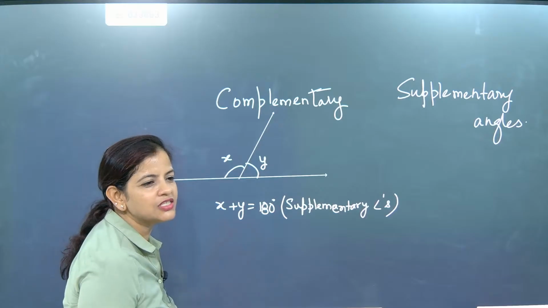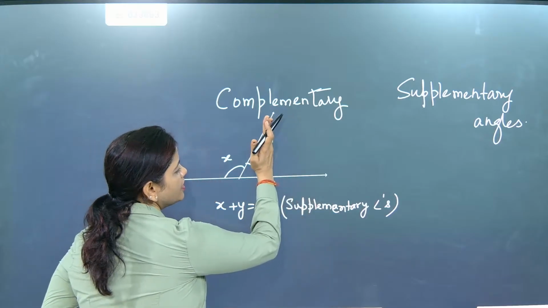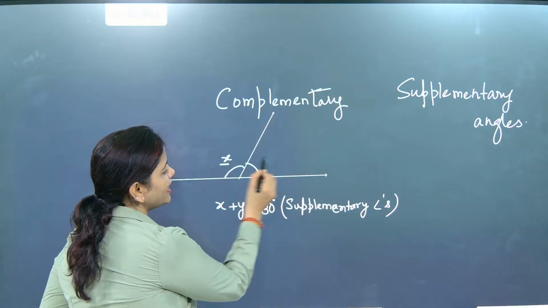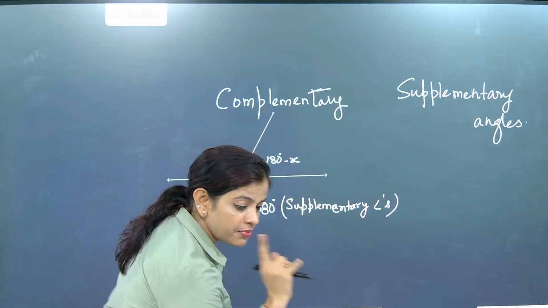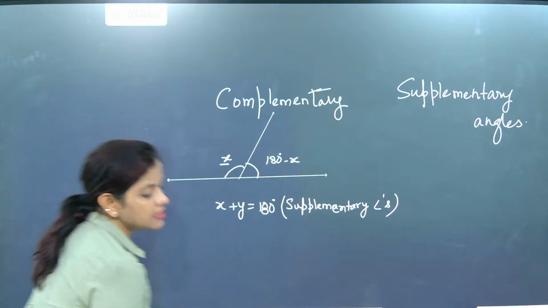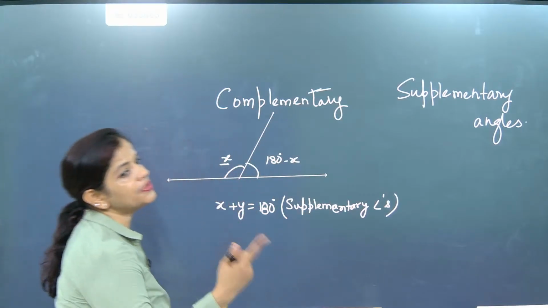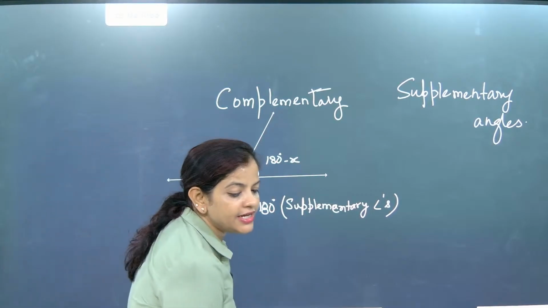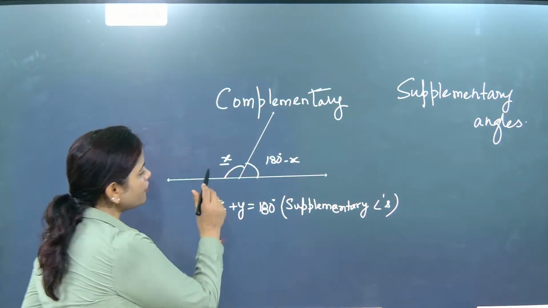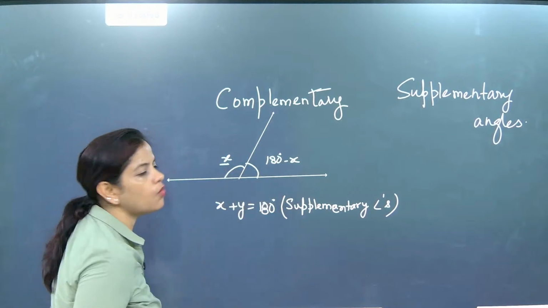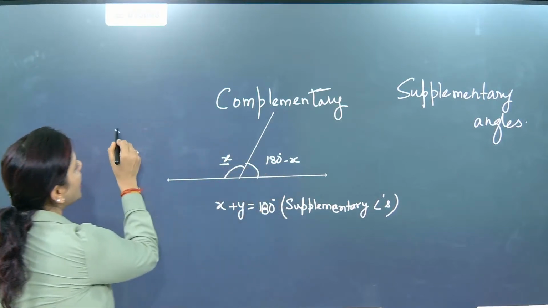If somebody asks you, one angle is the supplement of the other means, in a shortcut way, if I write x here, this one will become 180 minus x. Remember this. So the two angles are supplements of each other. If one of the angles is x, what will the other angle be, beta? 180 minus x. Understood? But the sum of these two angles will be what, beta? 180. Remember. So if you add these two, what are they giving you?